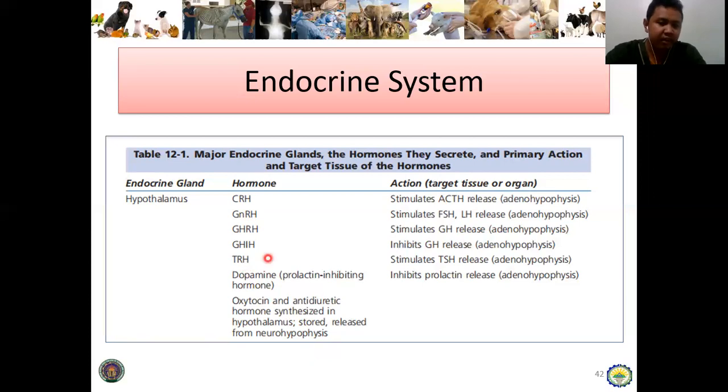So tapos na sa thyroid releasing hormone, next is the dopamine or prolactin inhibiting hormone. Prolactin is released from the adenohypophysis, but if you want to inhibit it, dopamine is responsible.